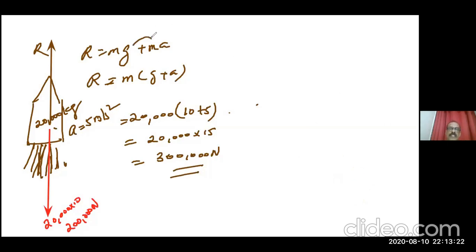So if this part is not there, the rocket will not move. They will be the same. It will keep blasting, but the rocket will not go up. But with ma, this much force you are supplying, that will gain an acceleration of 5 meters per second squared.